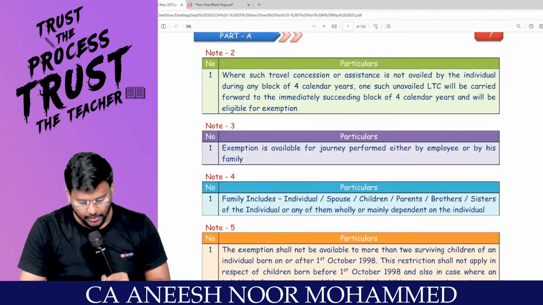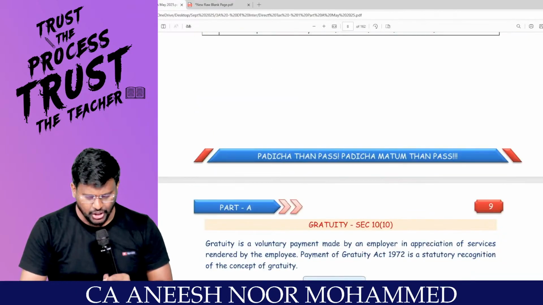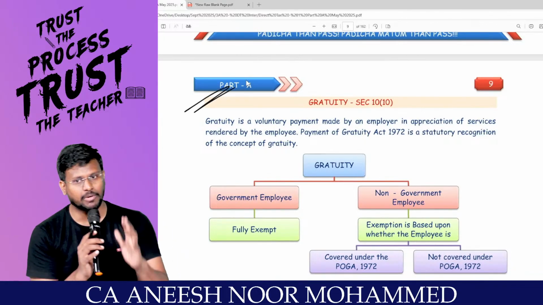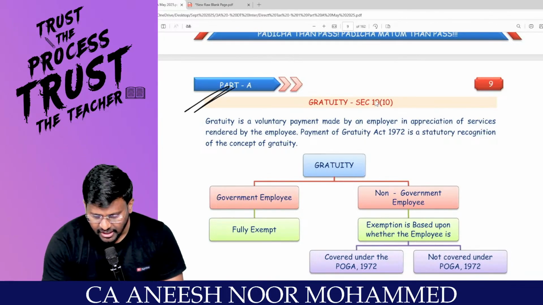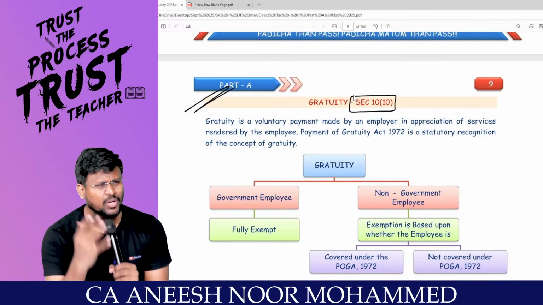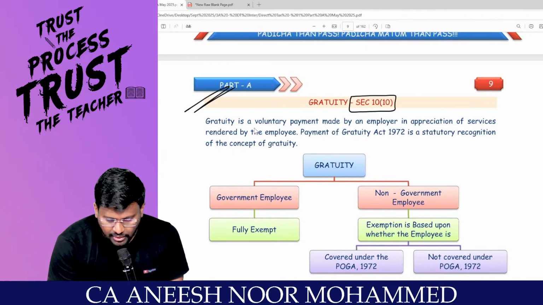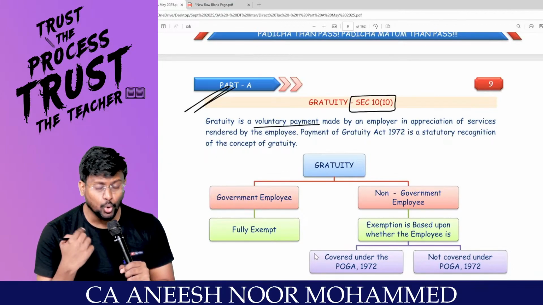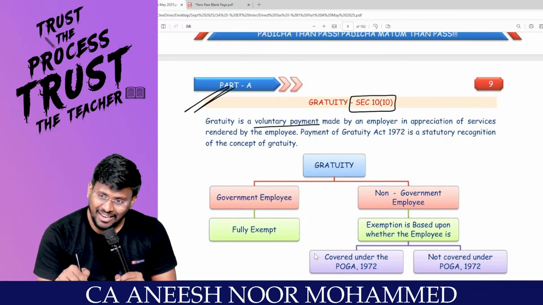I'm coming to that section number one. One section I will be completing; the balance we will talk about at the appropriate time. Comfortable? Section 10(10) is what? Gratuity. What is gratuity? It is a voluntary payment. Who will pay? The employer will pay. To whom? The employee. When? At the time of retirement.